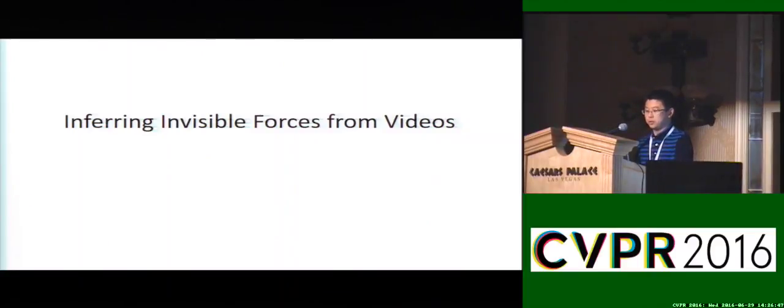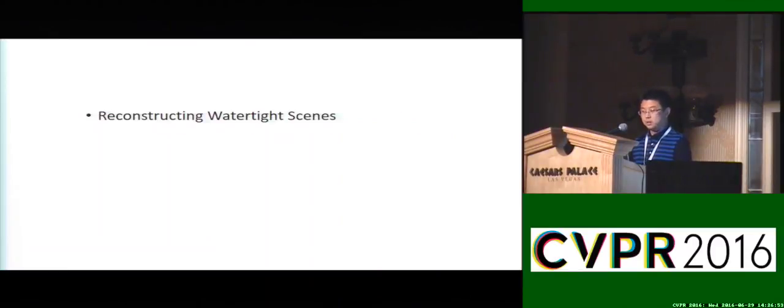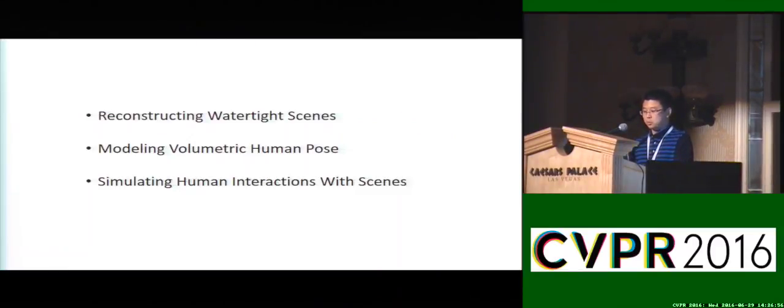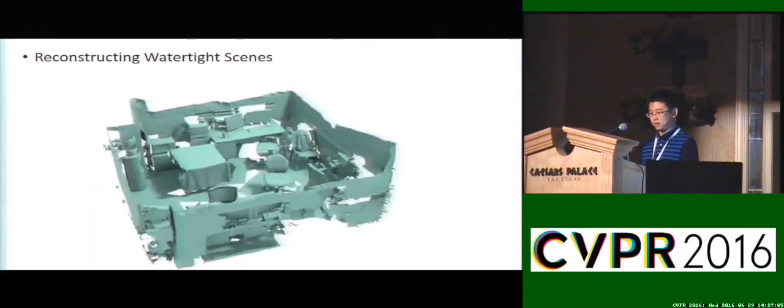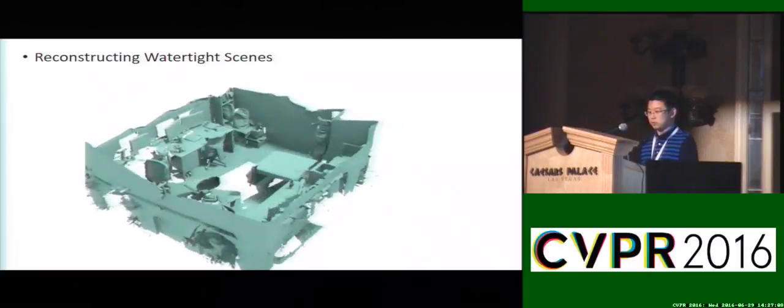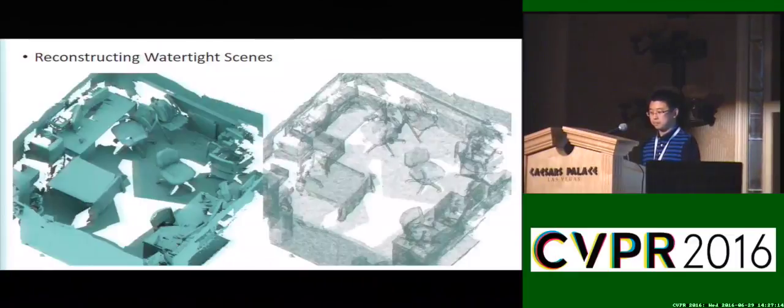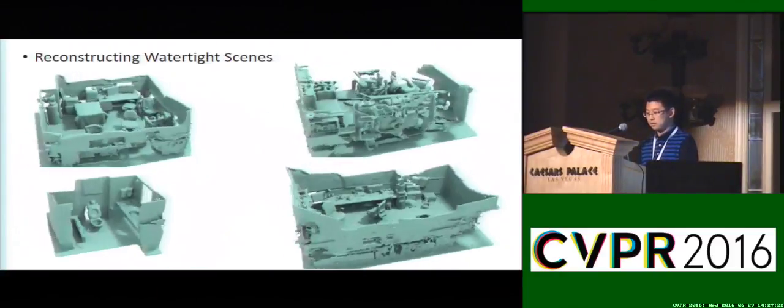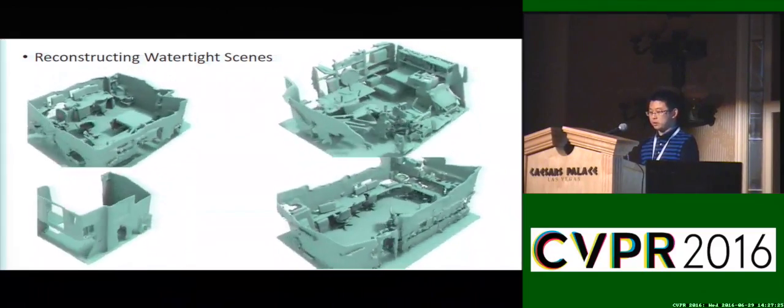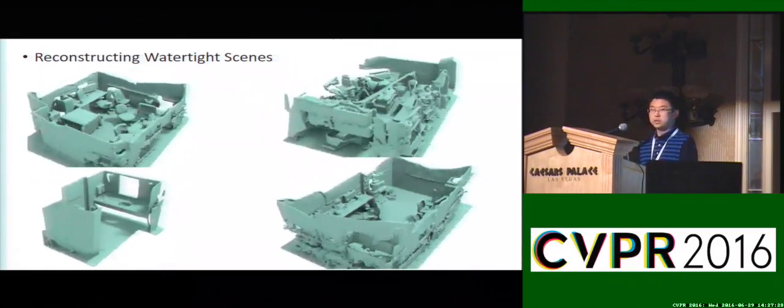In the first section, I will introduce our framework on how to infer the invisible forces from videos. Inferring forces takes 3 steps: watertight scene reconstruction, volumetric human poses modeling, and physics-based simulation. We reconstruct 3D scene with global optimization based on line processes, resulting in detailed reconstruction with loop closure. From reconstructed 3D indoor scenes, we uniformly sample vertices in the input mesh with Poisson disk sampling. By adding a ground geometry, we obtain a detailed reconstruction of a watertight 3D scene.